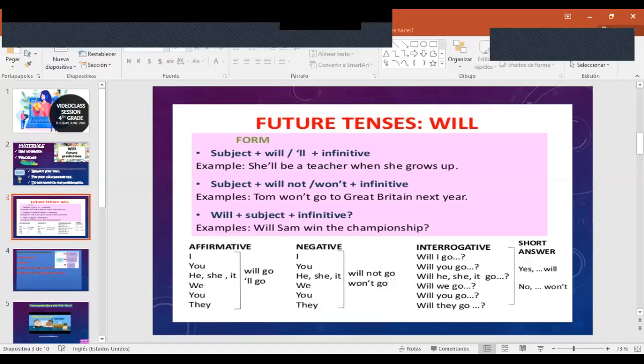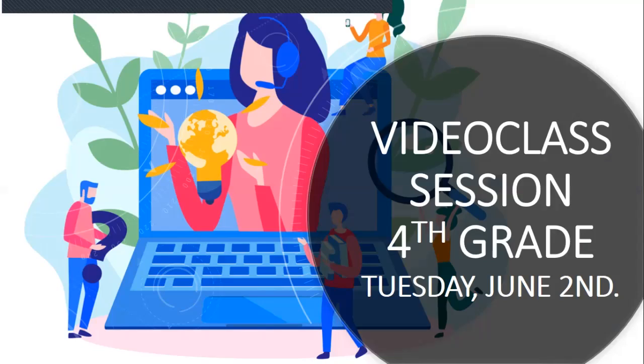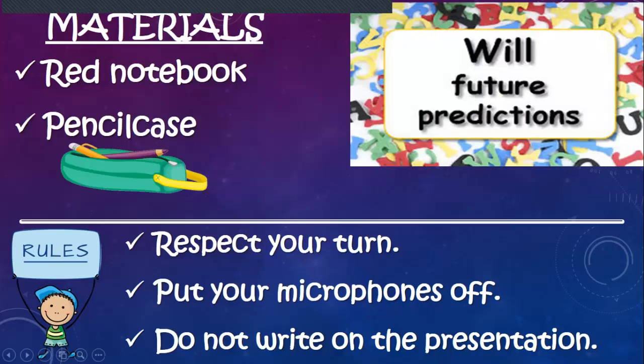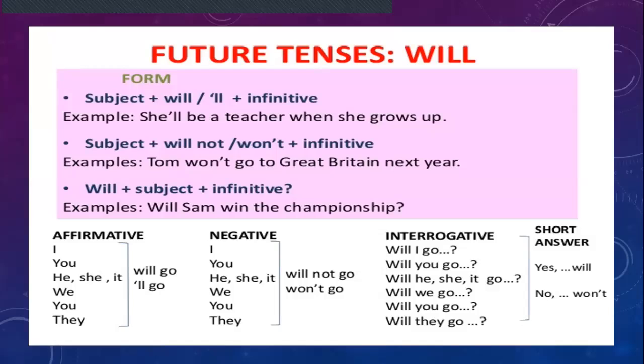Okay, kids. So the topic that we are going to review today is one that is included in your grammar guide. So please pay attention so that you won't have any problem answering the exam on the day of the exam. Of course, today is Tuesday, June 2nd. As I mentioned, this is the topic will, and we use it for future predictions, as it says there. Material that you need is your red notebook and your pencil case. Please remember to respect your turn, put your microphones off, and you are not allowed to write on the presentation because this is disrespectful.